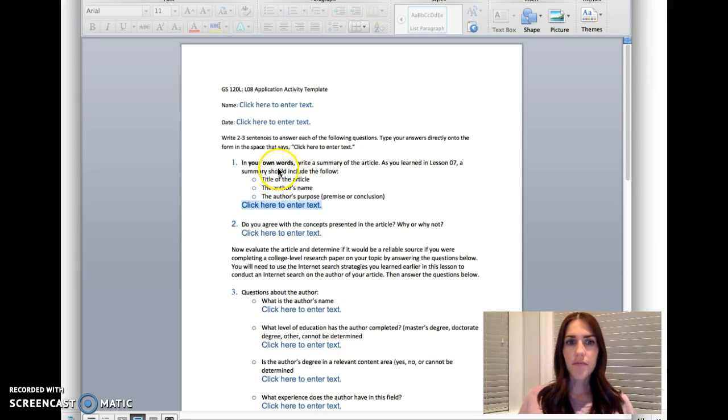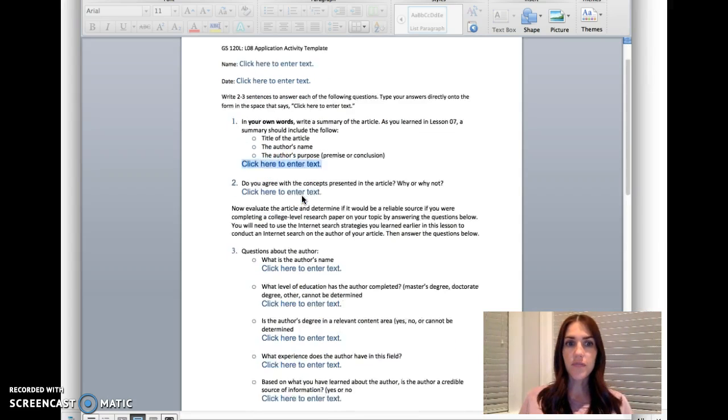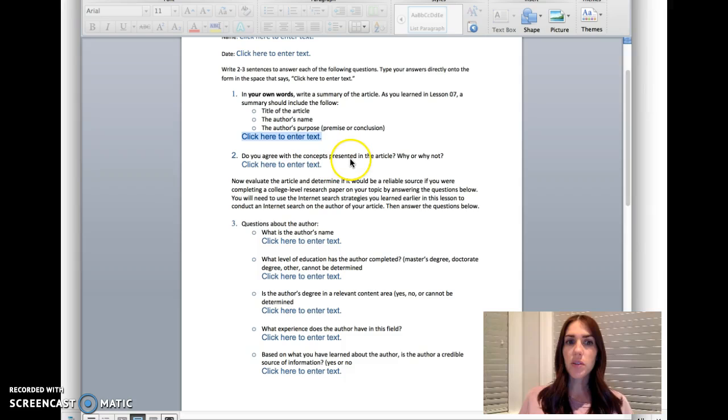So in your own words, write a summary. You definitely need to do that in 2 sentences of the article. We've learned about summary writing last week. Make sure in your summary you have the author, the title, and why the author wrote the article. Then where it says, do you agree with the concepts? Do you agree with the author?